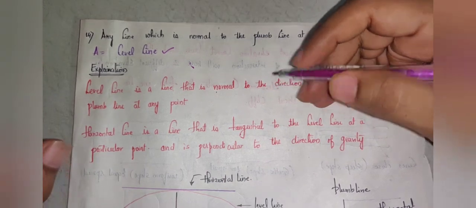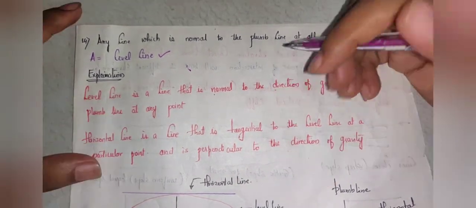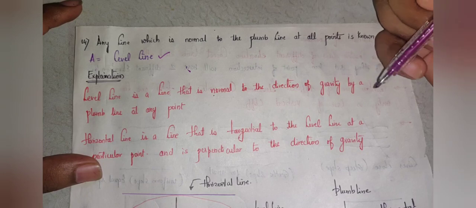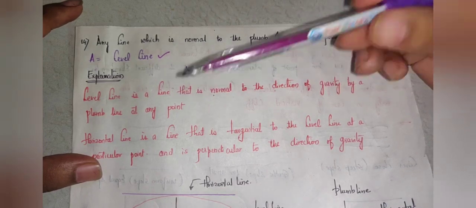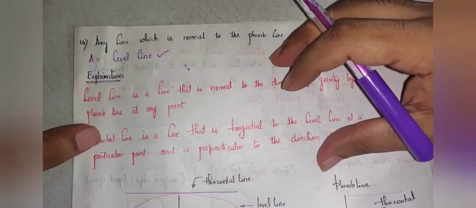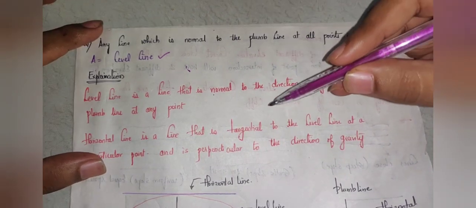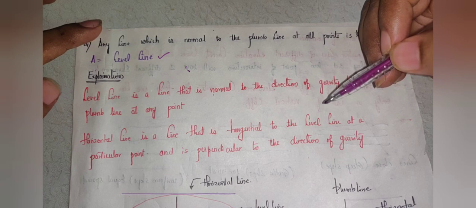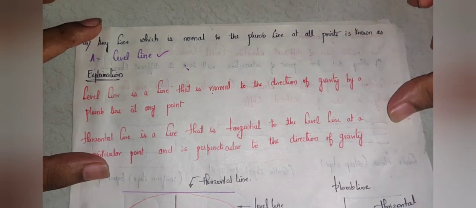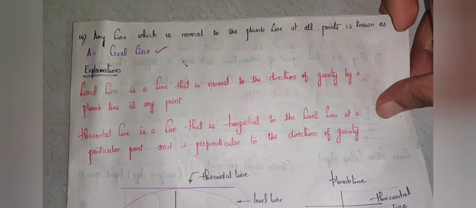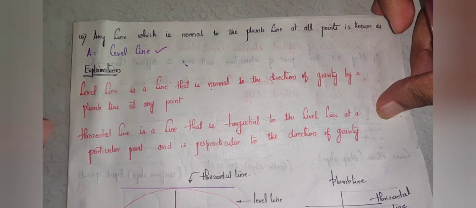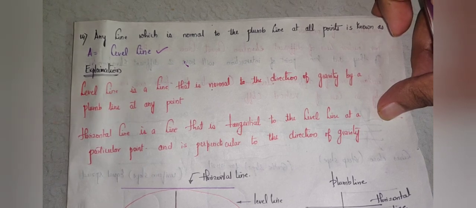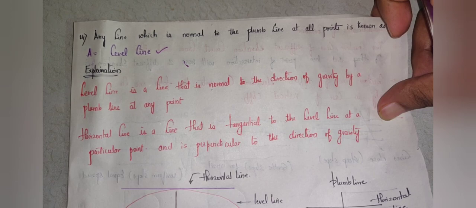But let me clear that up here. A level line is a line that is normal to the direction of gravity by a plumb line at any point. Whereas a horizontal line is the line that is tangential to the level line at a particular point and is perpendicular to the direction of gravity. Meaning a horizontal line is for a short distance, whereas a level line is always normal to the direction of gravity.